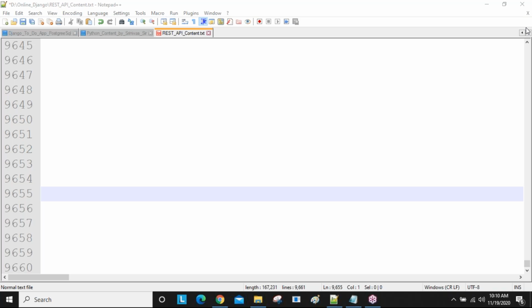In one file only database related, in one file only presentation related, in one file only business related, in one file we give database settings, in one file URLs we write what you want to execute. Like this we maintain them separately, and all together communicate. I'll take care of everything. Django architecture is there, and according to the architecture, everything is going to communicate. Do you understand this one?